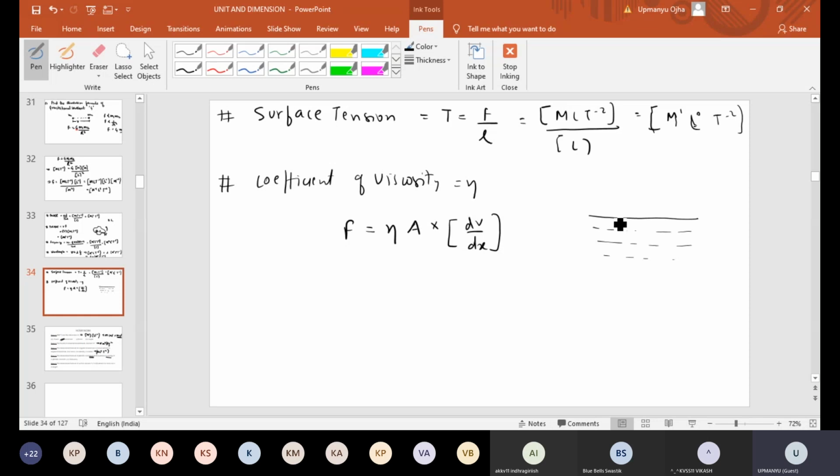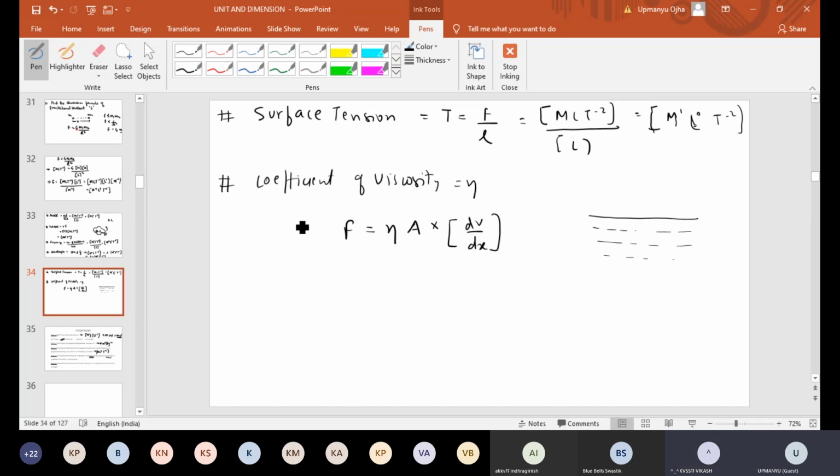When one layer tries to slide over another layer, there is friction between these layers of the liquid. Like friction when you move a body on a surface, it opposes the motion of the body. That friction is known as viscosity.